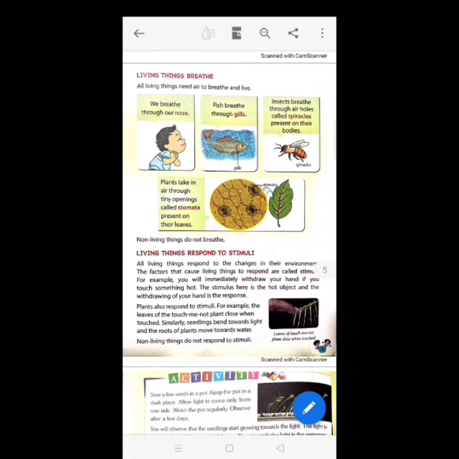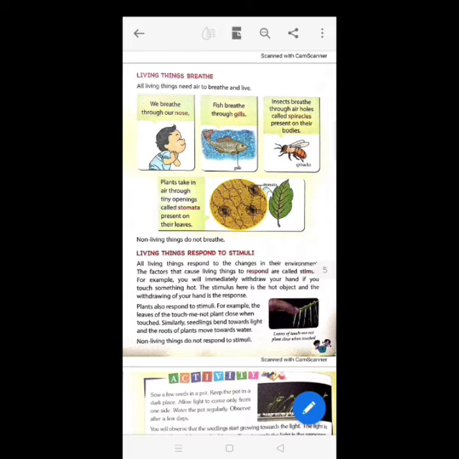We all know that all living things need air to breathe. Different animals use different organs to breathe. For example, some animals use their nose, fishes use their gills, worms use their skin to breathe. We take in oxygen and give out carbon dioxide through our nose, whereas plants breathe through openings in their leaves, called stomata.